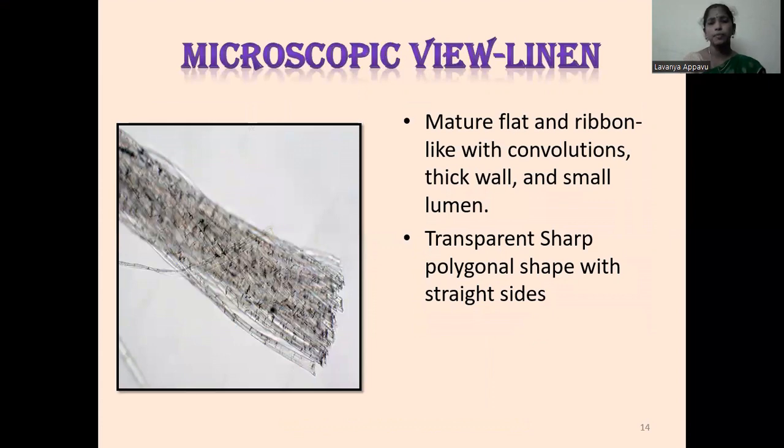Microscopic view of linen. Under the microscope, the mature fiber is flat, ribbon-like with convolutions. It has a thick wall and small lumen. Under the microscope, it looks like a transparent, short, polygonal shape with straight sides.